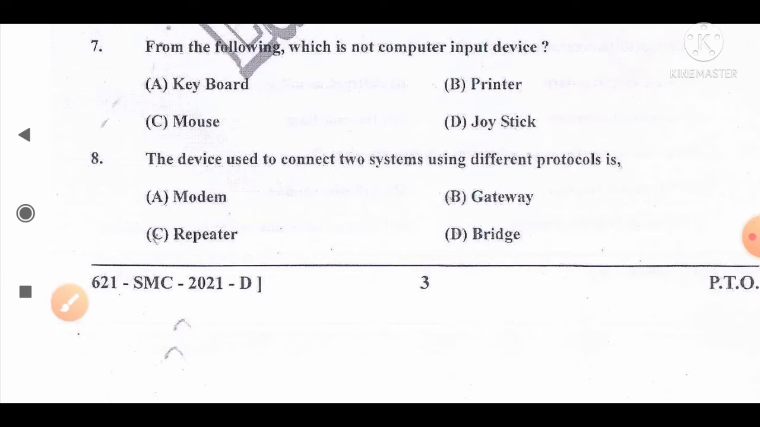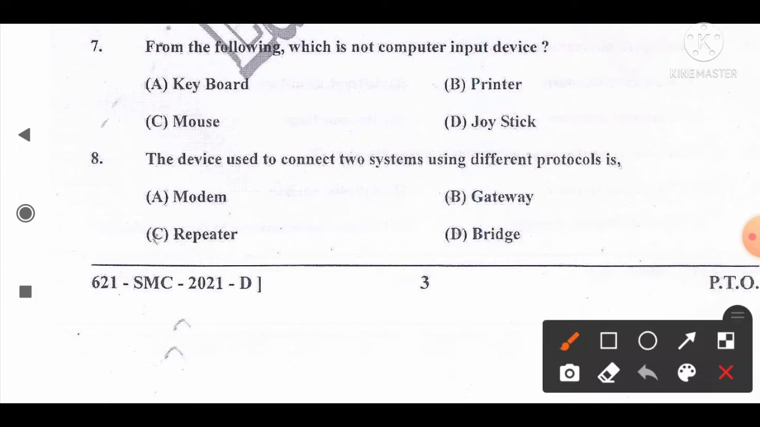Move to the next question number 8. The device used to connect two systems using different protocols is option A, modem, B, gateway, C, repeater, D, bridge. And the correct answer for this question is option B. Gateway is the device that is used to connect two systems using different protocols. So here option B is the correct answer for this question.